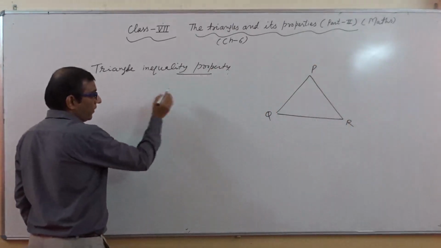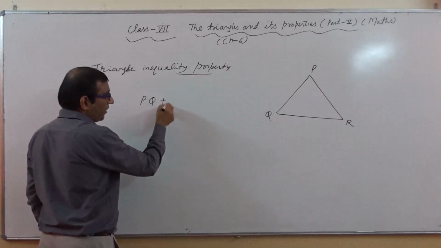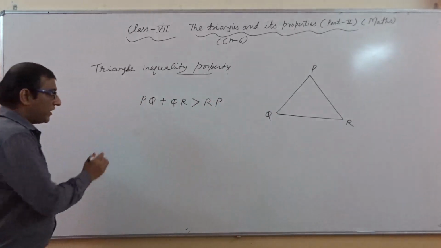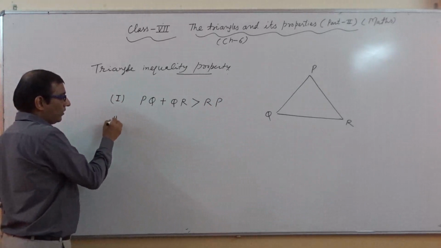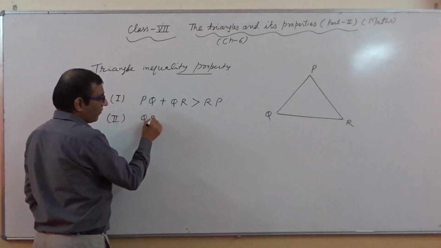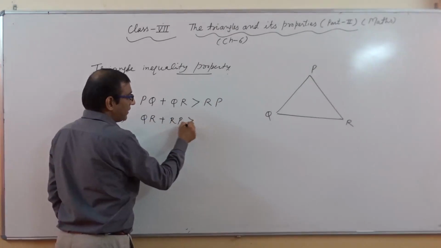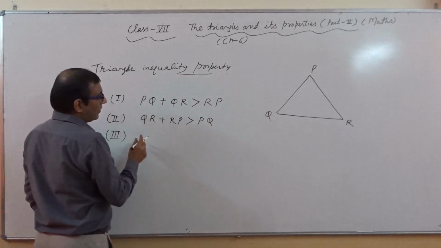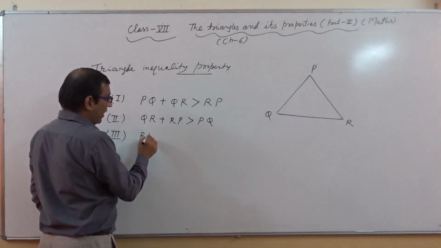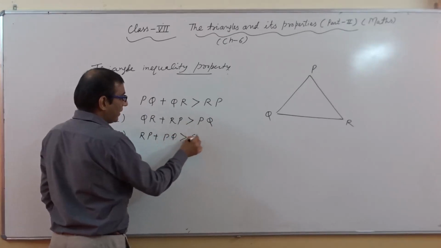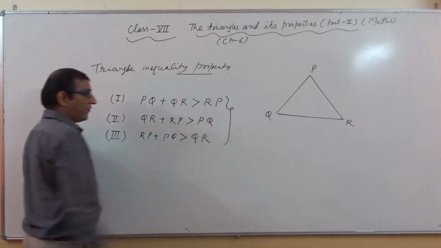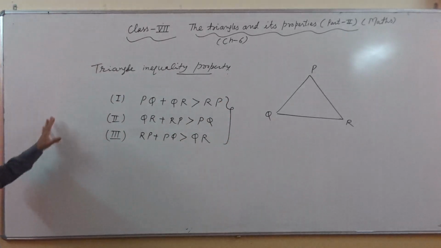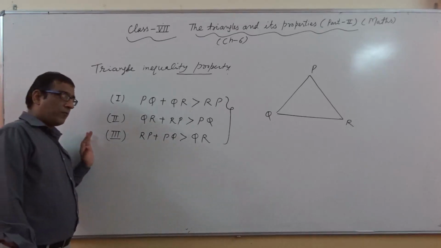If we see here, if the sum of PQ plus QR is greater than RP, this is the first case, or the sum of QR plus RP is greater than PQ, or the third one, RP plus PQ is greater than QR. If these three conditions are fulfilled in a given triangle, then with the help of this property we can say the triangle is possible, otherwise the triangle is not possible.